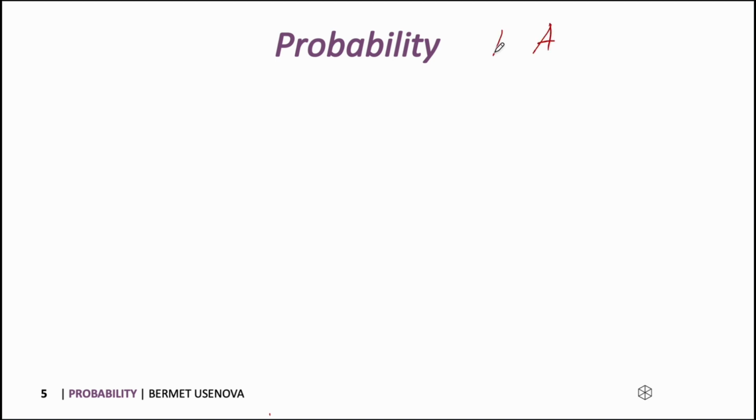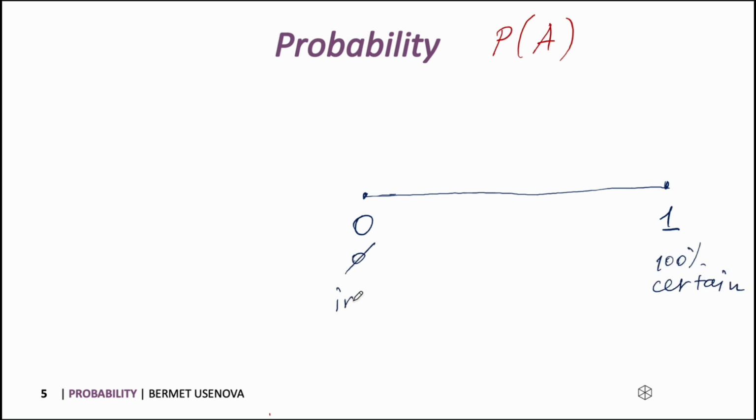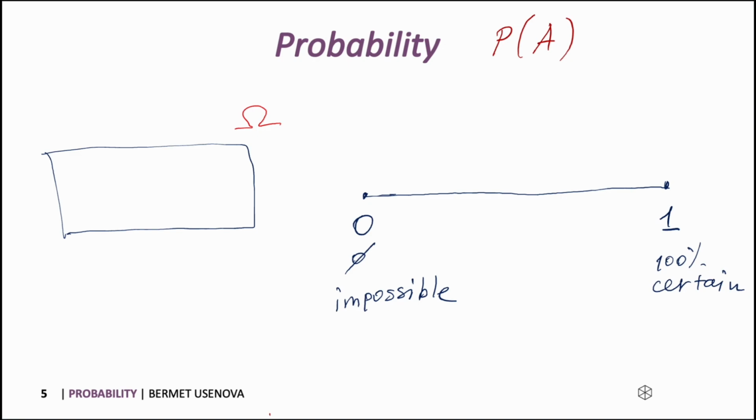So the probability of event A always lies somewhere between 0 and 1, 1 being 100% certain and 0 being impossible. For instance, getting 90 when throwing 1 dice is just impossible. If we want to picture our set of all outcomes, omega, we can say this is omega, and it has small omegas here.